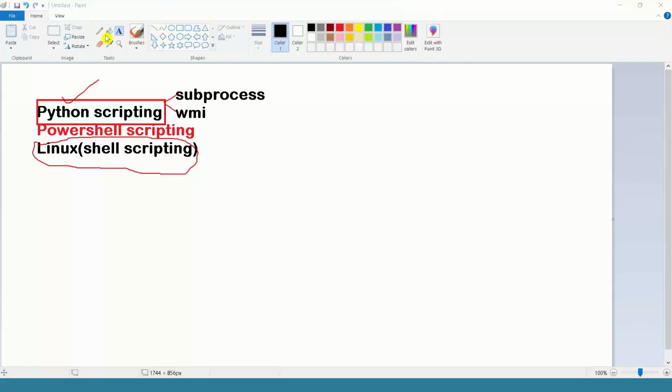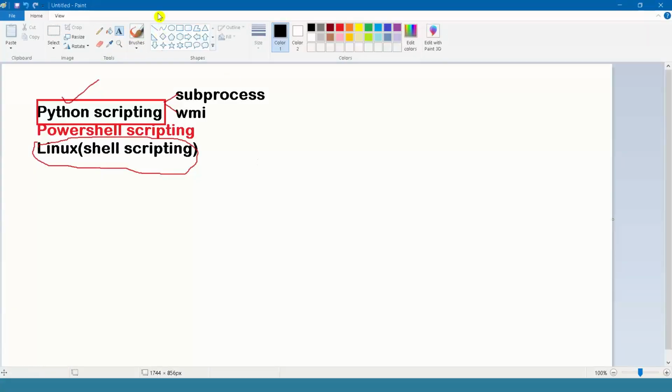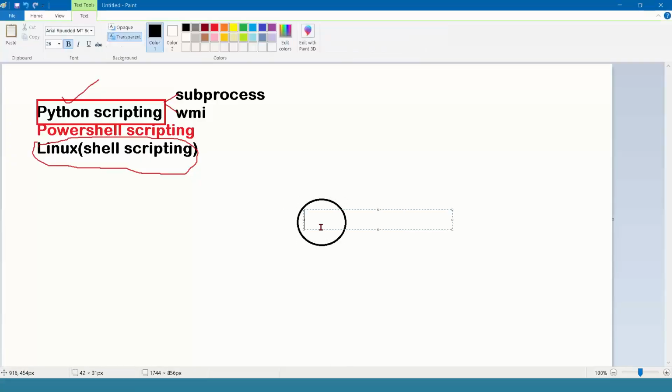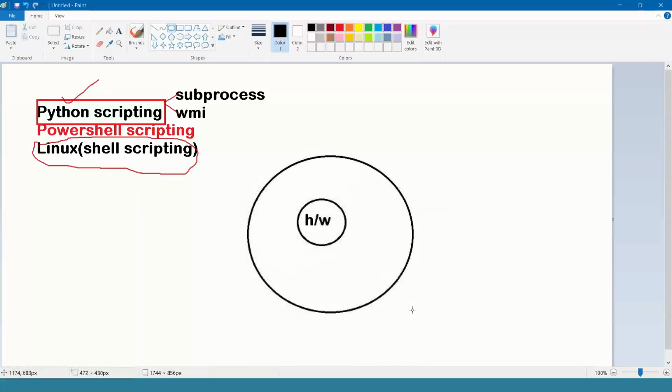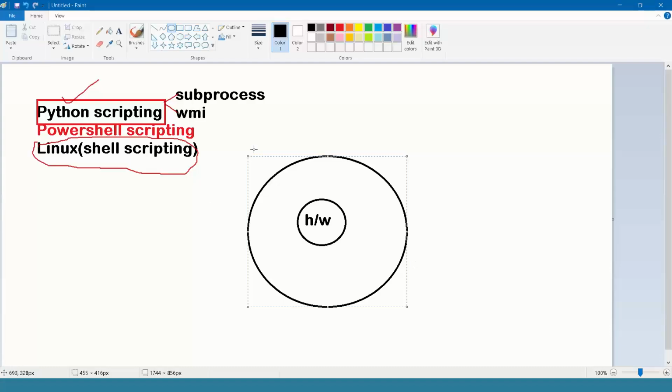If you take the architecture, what is a shell script? For that, I am going to give an explanation. We have hardware. When we install the operating system, the Linux operating system, the above one is the Linux operating system. The Linux operating system contains two parts internally.